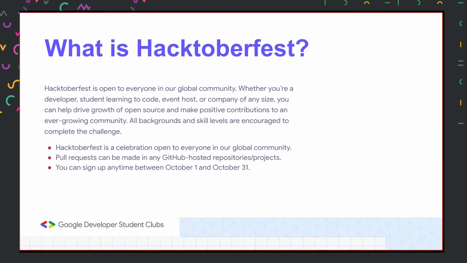In this Hacktoberfest, you have to make at least four pull requests. On successful merging of those four pull requests, you will get some swag from DigitalOcean. It's not like you can sign up only before the event starts, or only during the first week. As this event starts on 1st October and ends on 31st October, you can sign up at any time, and then work on the open source projects anytime in between.